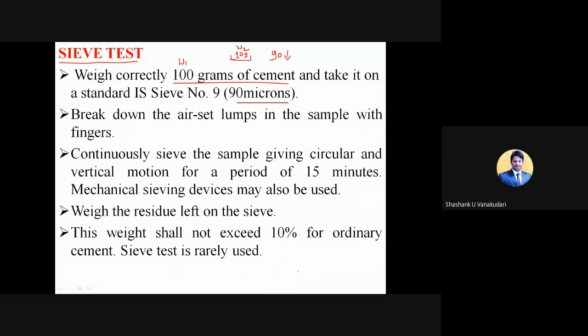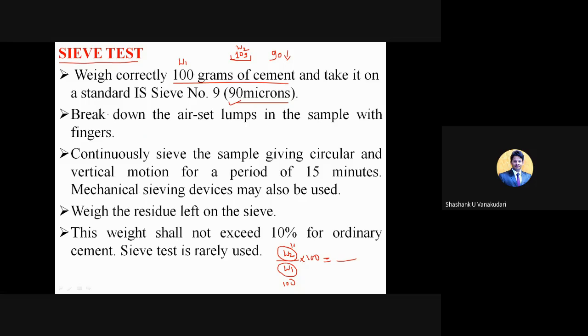Okay, that time the formula will be W2 divided by W1 into 100. Here W1 is the original weight of the cement, that is 100 grams, and W2 is the weight of the cement particles retained on the 90 micron sieve. That weight we substitute here, and it gives the total percentage of cement particles retained on the sieve.